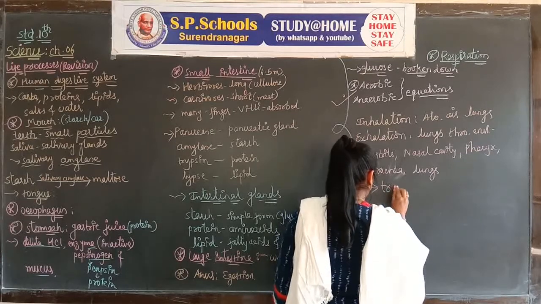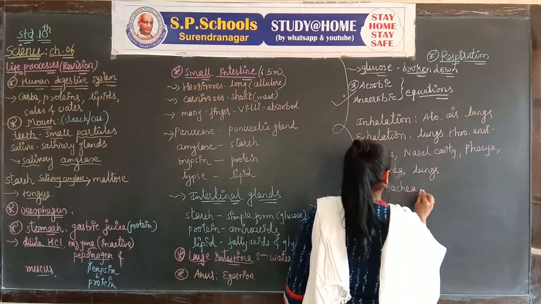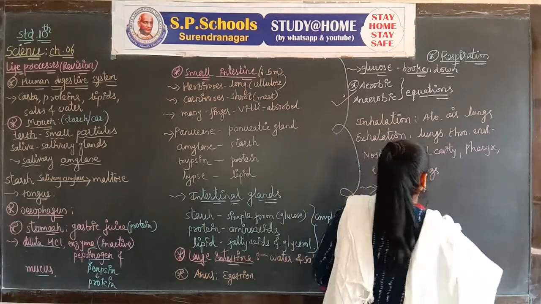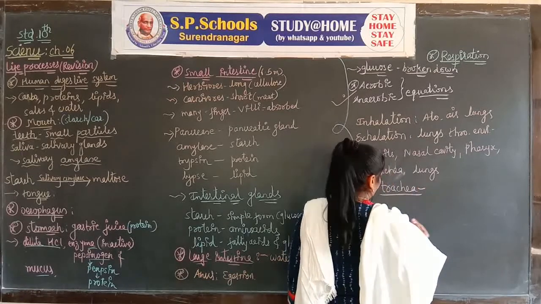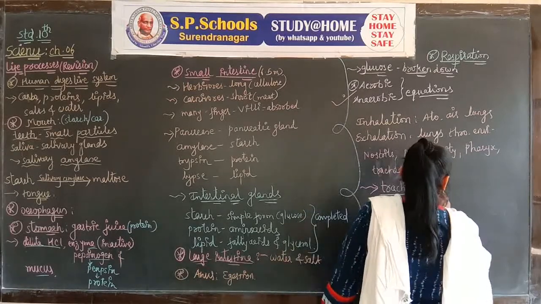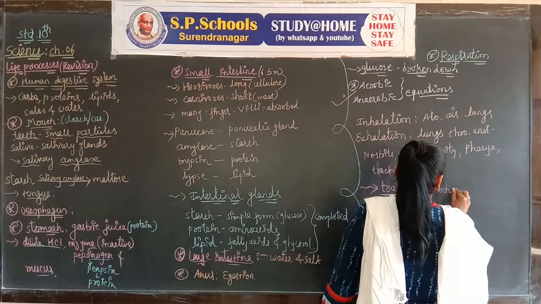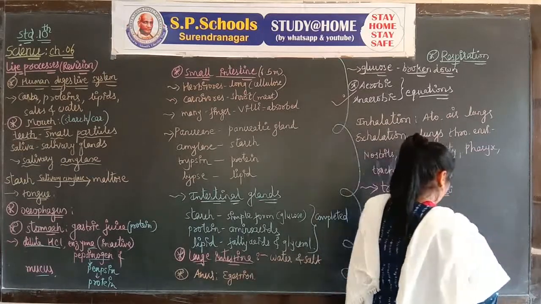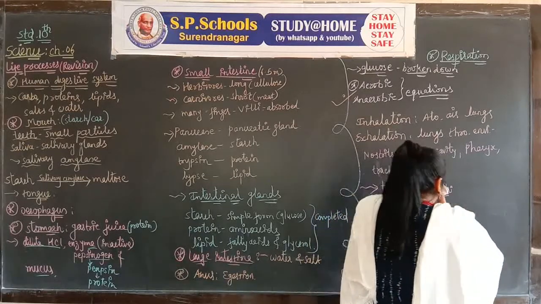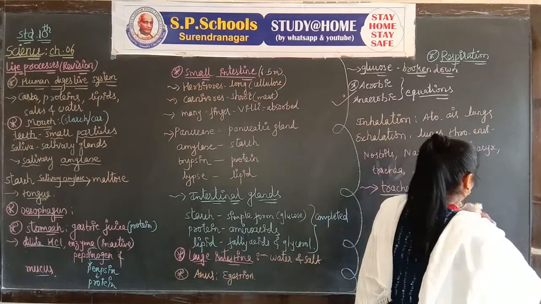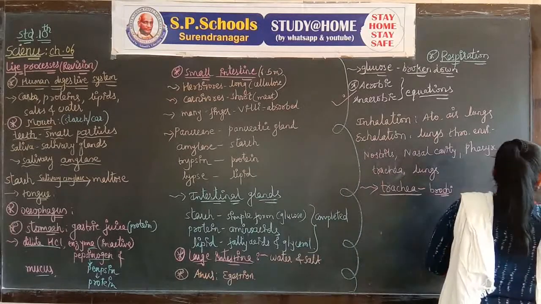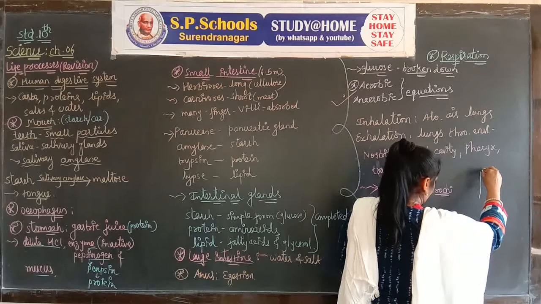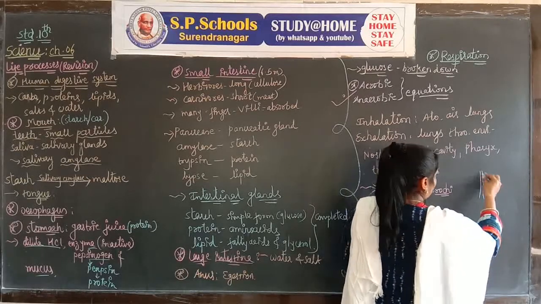The trachea is the most important part for the passing of air. So it will be the nasal cavity, nostrils, pharynx, and then passage through the trachea.